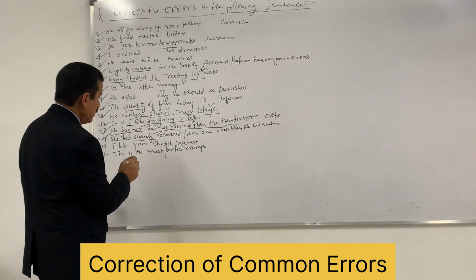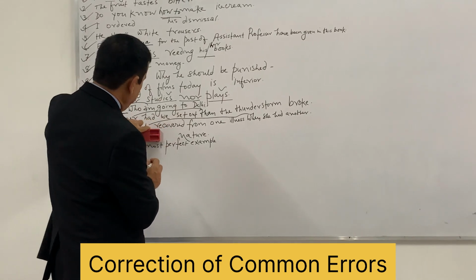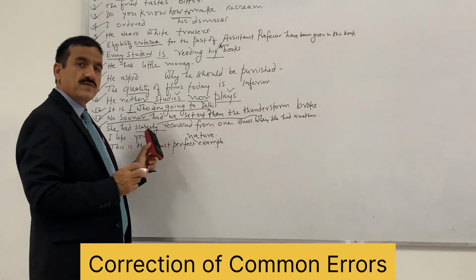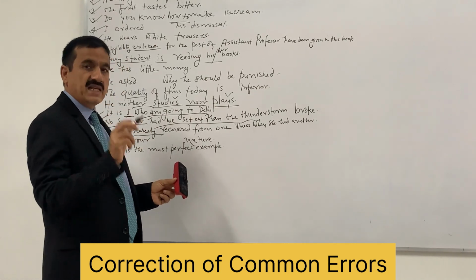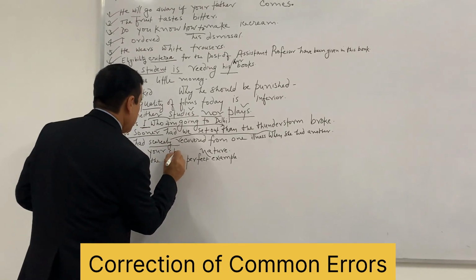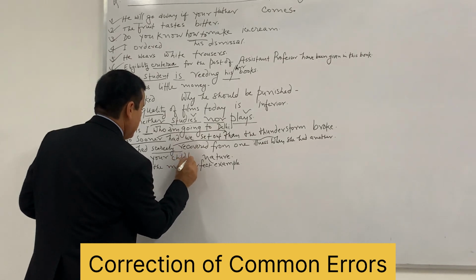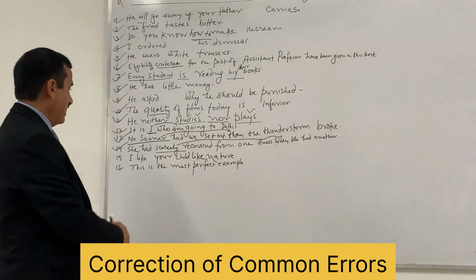So I like your childlike, not childish. But if it is dislike, then it will be I dislike your childish nature, but I like your childlike nature. That is like innocent as a child is. So I like your childlike nature. Now it is correct.